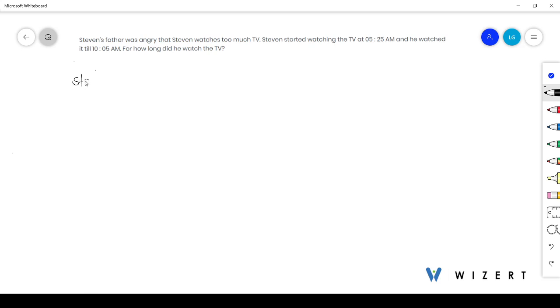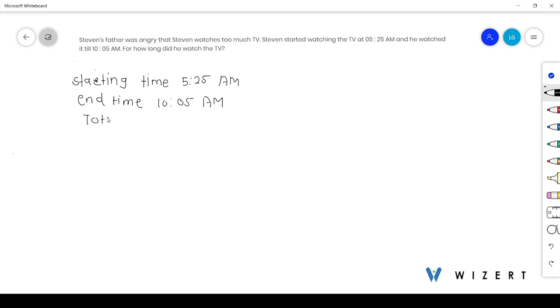Here we have given the starting time, means Steven started watching the TV at 5:25 am and end time is 10:05 am.